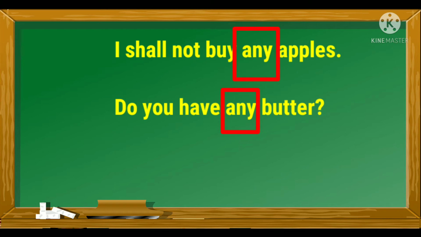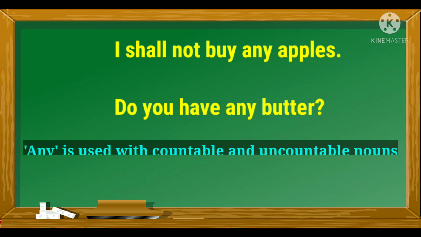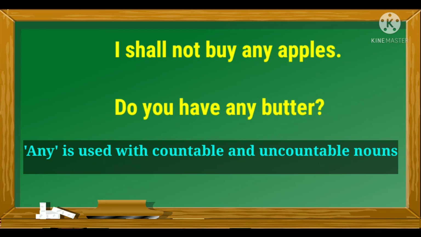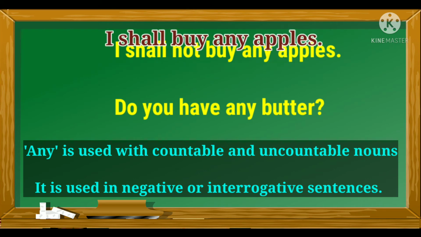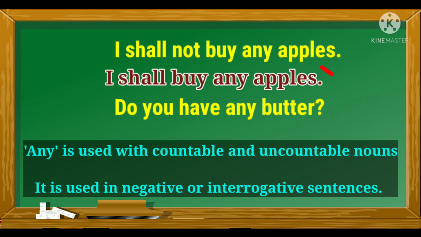So the quantitative adjective any is also used with countable and uncountable nouns, but it is used in negative or interrogative sentences to express quantity or degree, right? We don't use the quantitative adjective any in affirmative sentences, like we don't say that I shall buy any apples. That will be incorrect. In fact, we can say that I shall buy some apples.